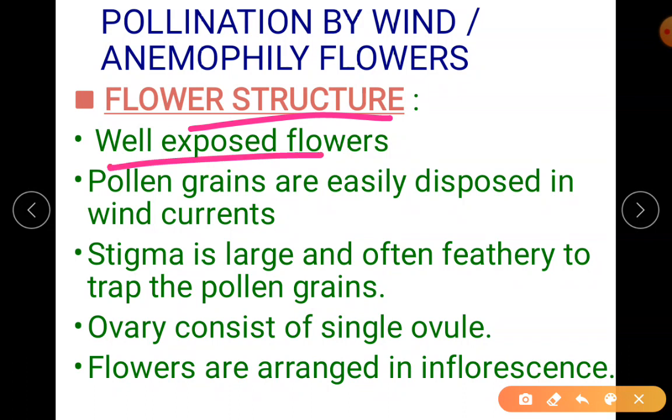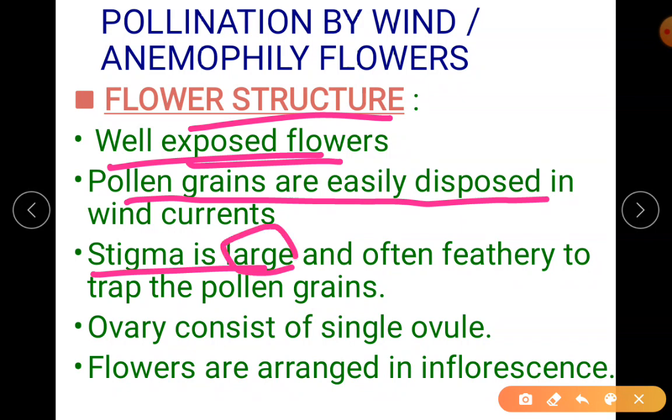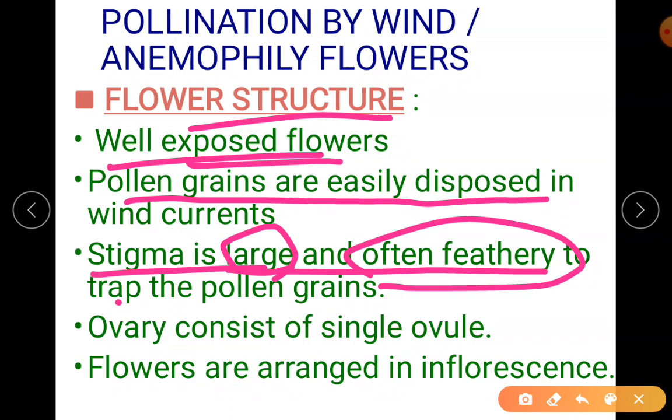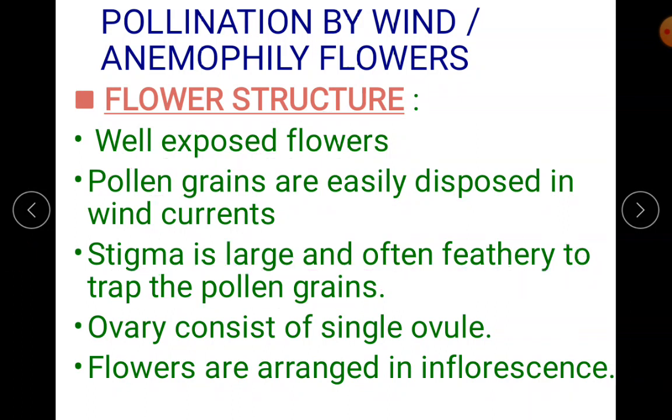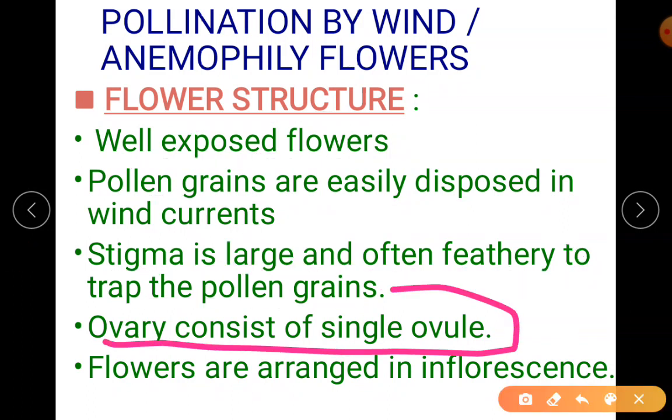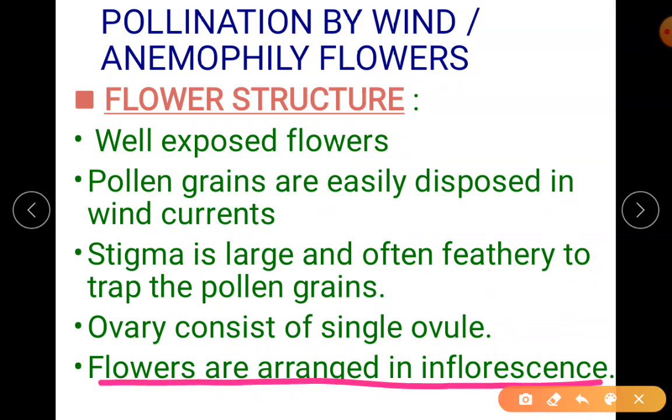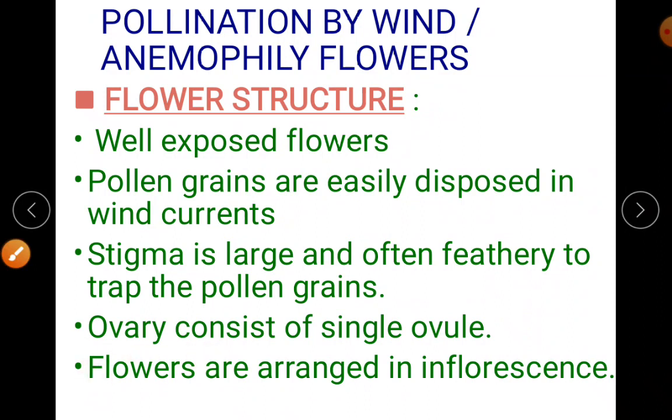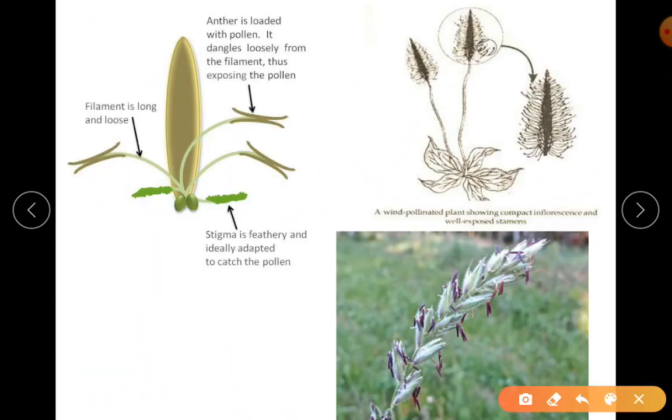So the flowers are well exposed. Here the abiotic pollinator is wind for the exposed flower, and the pollen grains are easily dispersed in the wind currents. Coming to the stigma, it is large and often feathery. Why is it large and often feathery? To trap the pollen grains. The ovary will consist of only a single ovule, and the flowers are arranged in inflorescence. Remember, the flowers are not attractive. That's why they are arranged in the inflorescence.